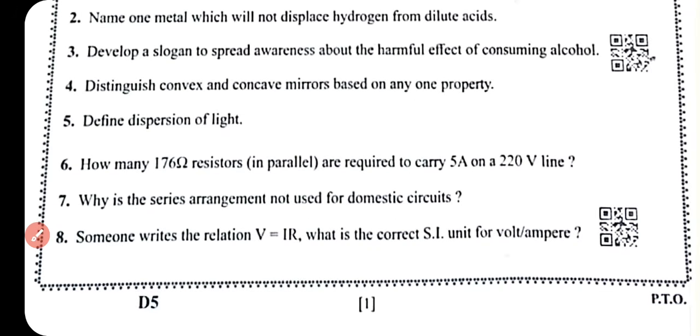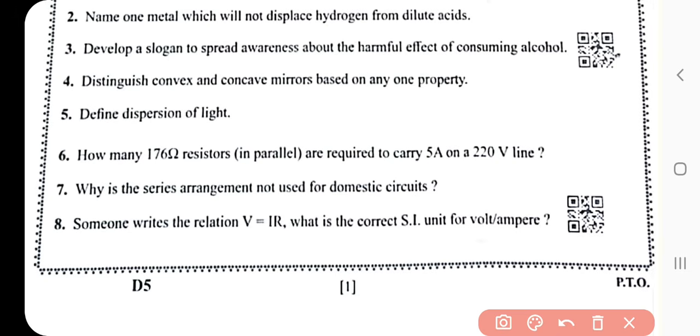Question number 7: why is the series arrangement not used for domestic circuits? In a series circuit, if one appliance fails or turns off, the circuit breaks and all other appliances stop working. This is a possible answer to the seventh question.